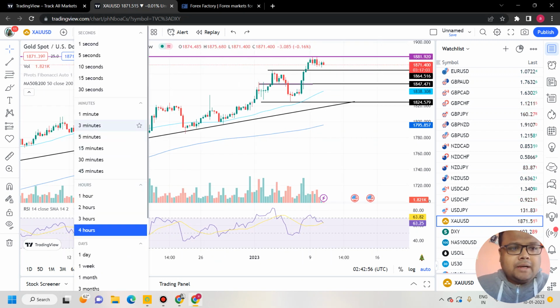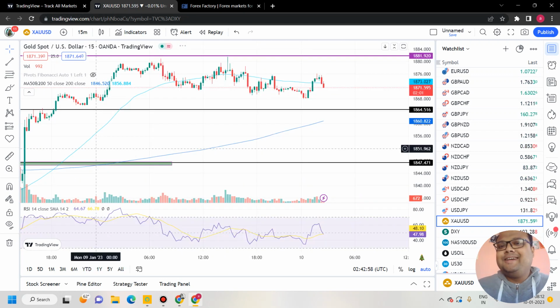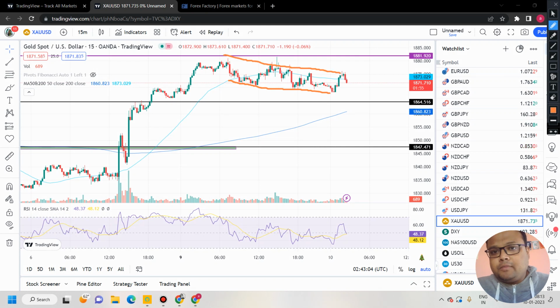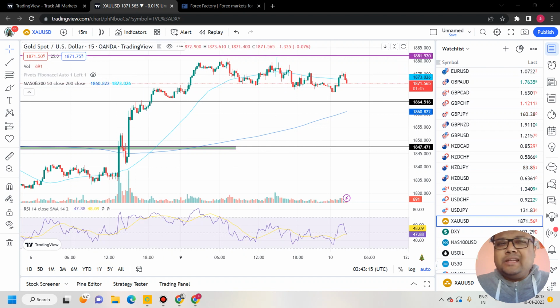So if the market comes down to the 15, okay, if we move to the 15 minutes time frame, we can see the market is trading in a downward channel right now. Do not trade on this channel. Trading on this 15 minutes channel can be very, very risky. What I want to show you is that the market is going for a retracement, but it is very slow.